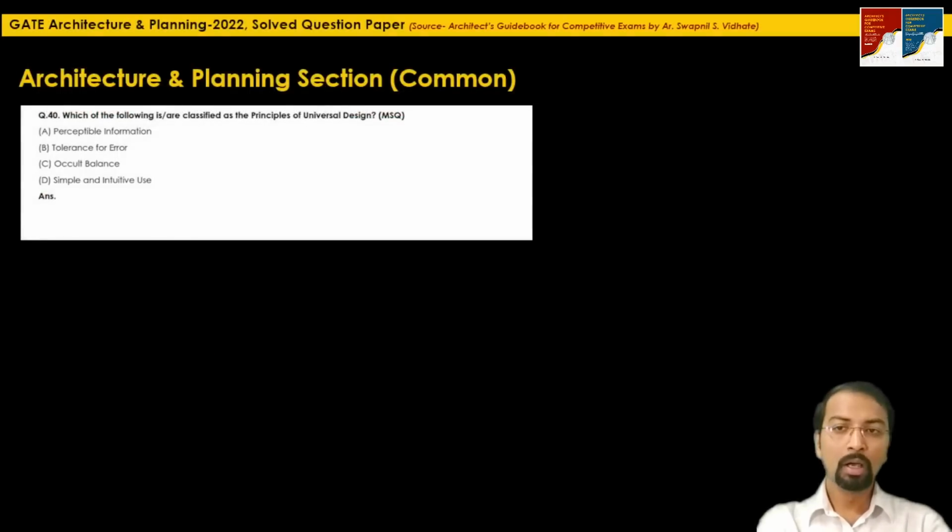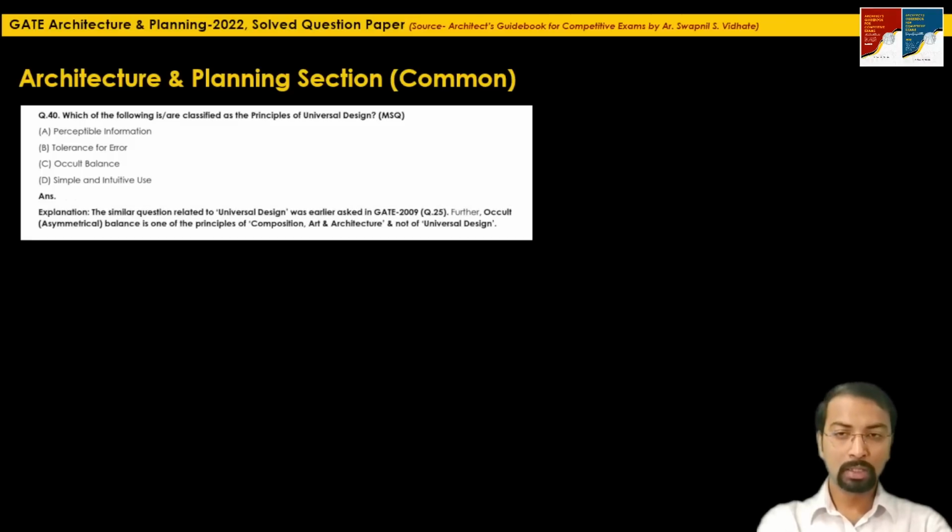Question 40. Which of the following is or are classified as the principles of universal design? Multiple select question. You have to select the correct options from the given 4 options. A similar question related to universal design was earlier asked in GATE 2009, question 25. From the given 4 options, occult balance is not a principle of universal design. It is a principle of composition, art and architecture.